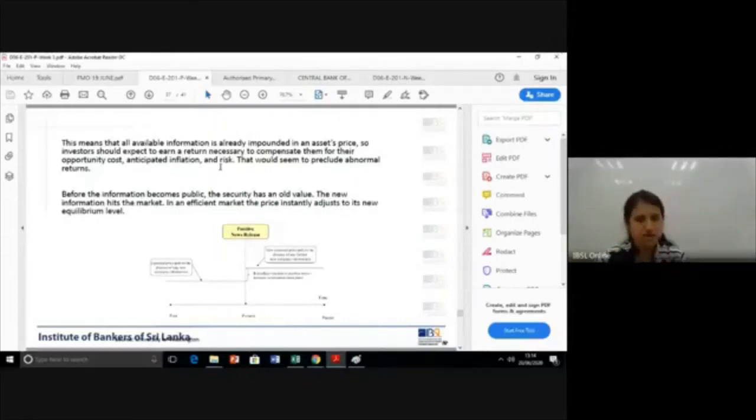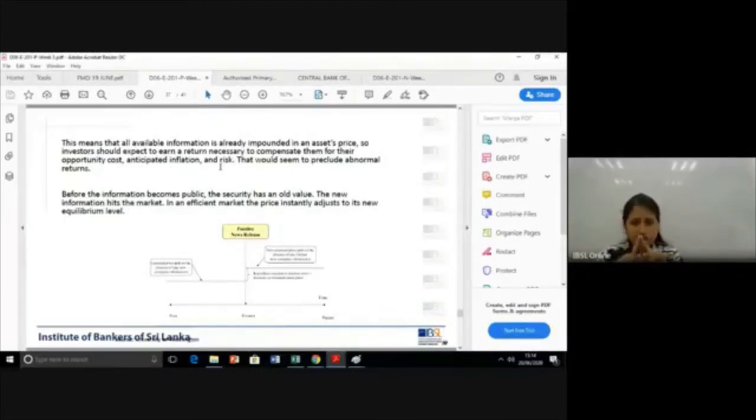As usual, because all information is reflected in the price, there is no information that is unknown to the market. I'm talking about a very ideal situation. In an ideal, efficient market, all information is reflected in the price. There is no unknown information to the market.